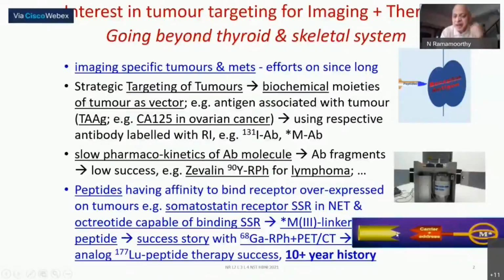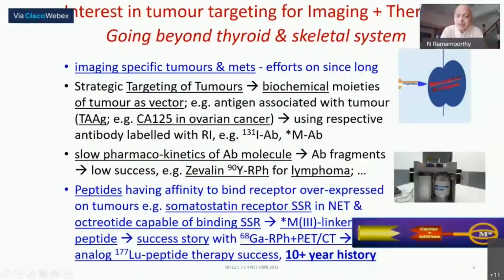And in this particular instance, for the pancreatic cancers, the somatostatin receptor is also expressed in some other cancers. But since clinically it will be known what is the patient's problem, this becomes an extremely good approach. And unlike the antibody, the smaller molecule peptides as the carrier for targeting the tumor became a big success. Indium-111 was the first metallic element which was used, but around the same time, we were also getting into medical cyclotrons, and the positron emitters were becoming popular like gallium-68. And also the PET was no more a very exotic imaging agent.